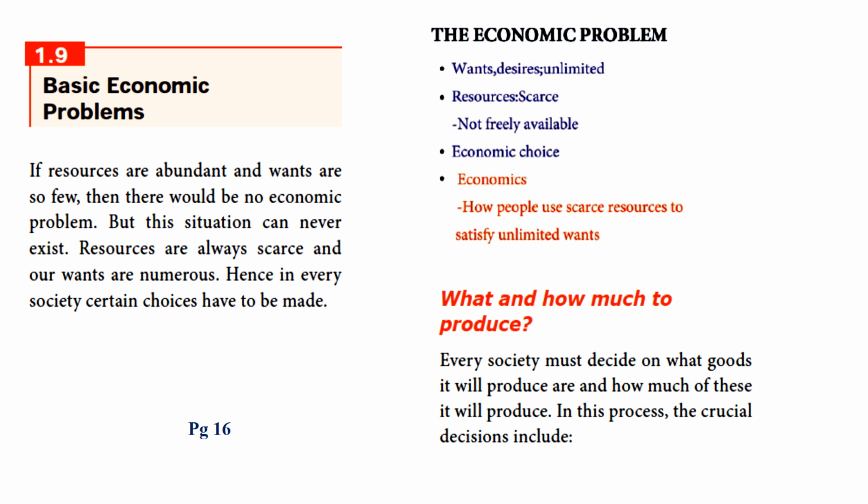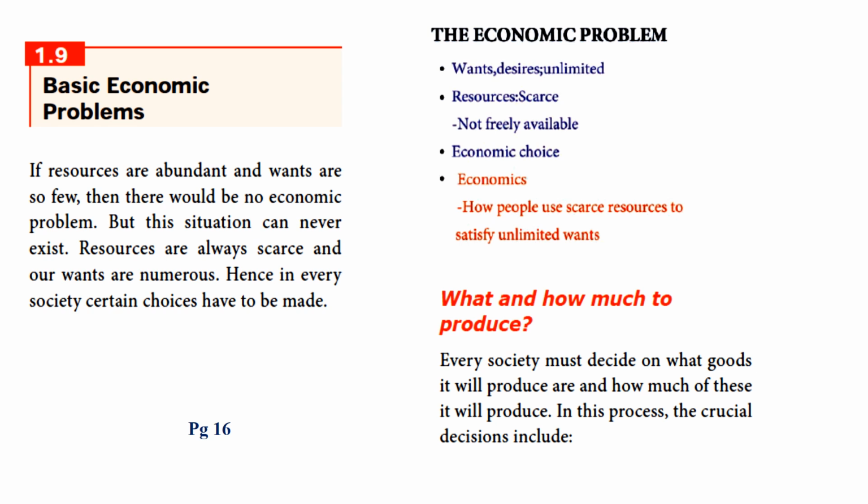What, how, and how much. Every society must decide on what goods it will produce and how much of these it will produce. So for our society, it may be for food. Which food can we produce more, any kind of vegetable, and how much should we produce?